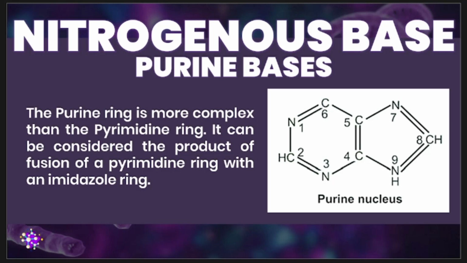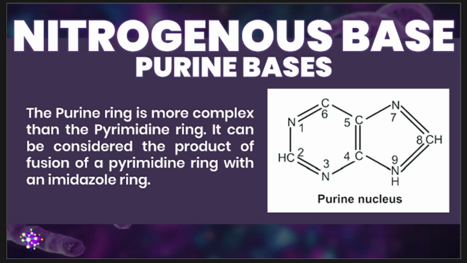They have an additional functional group, please take note, your amine and carbonyl groups attached to their ring structures. Again, their additional functional groups are your amine and your carbonyl groups, which are attached to their ring structure.